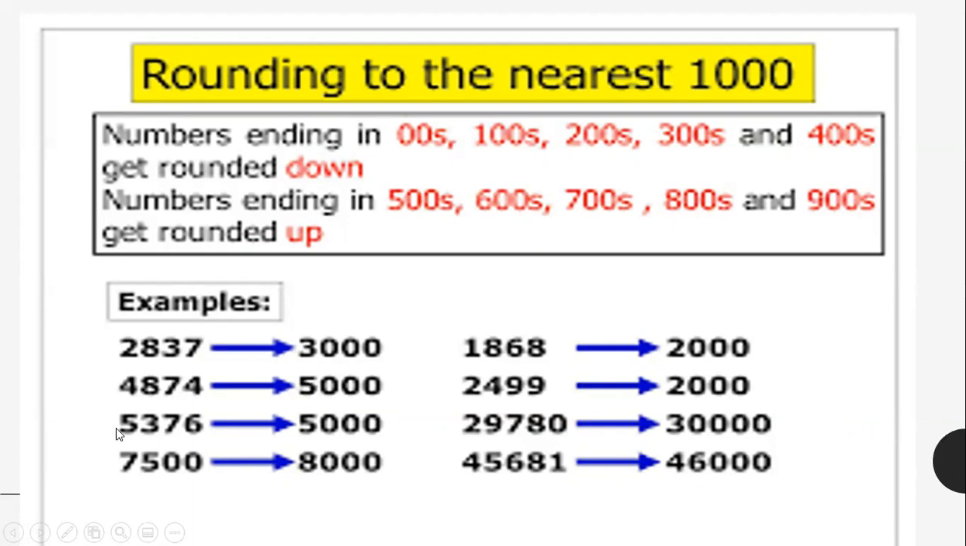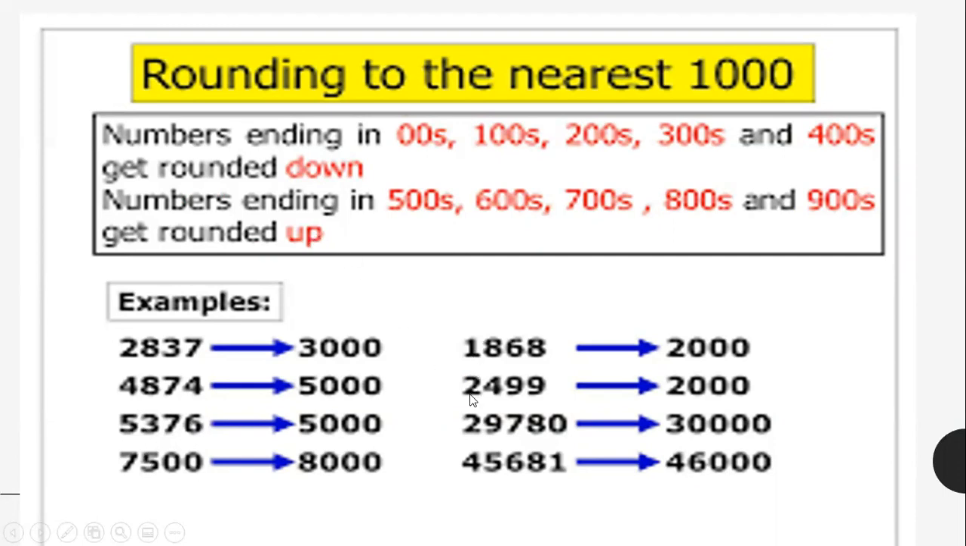The third example, 5,376. This 376 is less than 500, so we will go down. So for 5,376, the answer is 5,000. That is, 5,000 will remain 5, and all the rest will turn to 0. It has gone down, but 5 remains the same. Children, you remember that I told you that whenever we have an in-between digit that is 5, we always prefer the higher value for approximation. So 7,500 will be rounded off to 8,000. You can see 500 goes up.